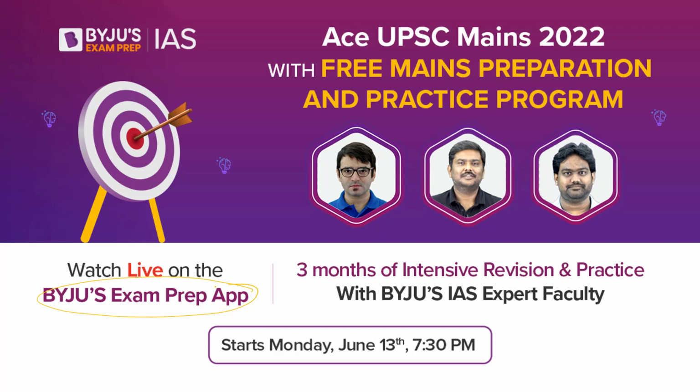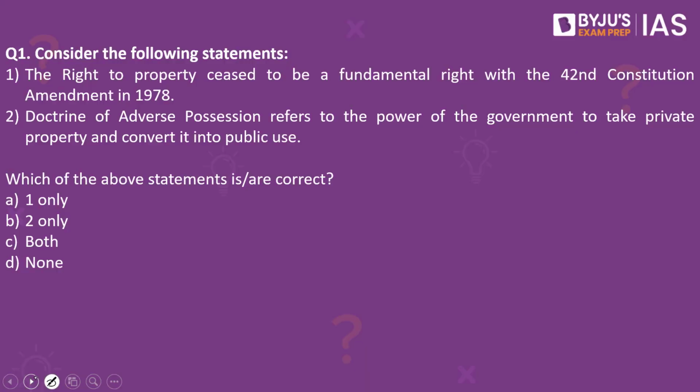Let's get started and look into the first question. Consider the following statements. The right to property ceased to be a fundamental right with the 42nd Constitutional Amendment in 1978. Doctrine of adverse possession refers to the power of government to take private property and convert into public use. Which of the above statements are correct? The answer to this is none.